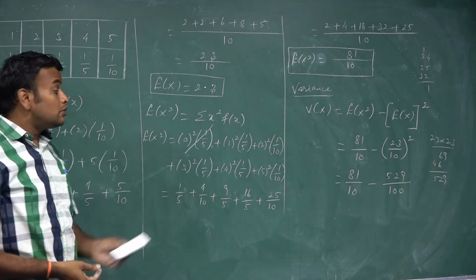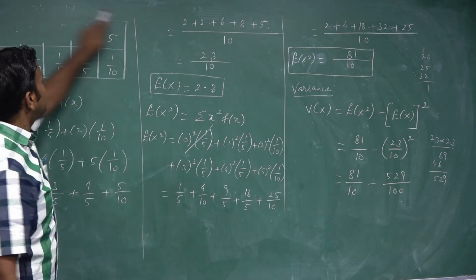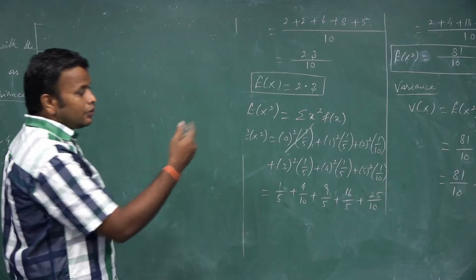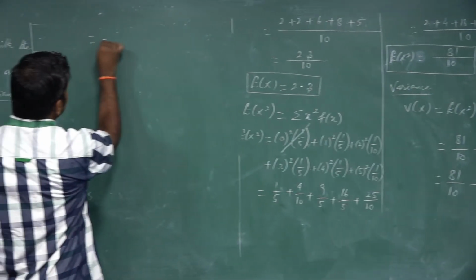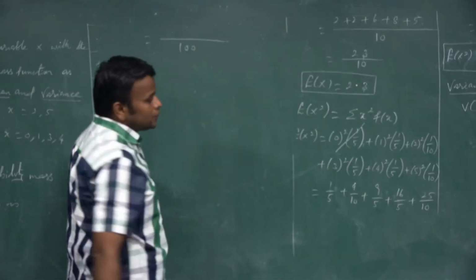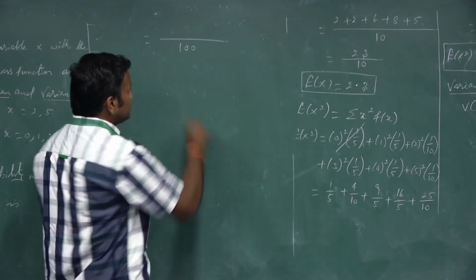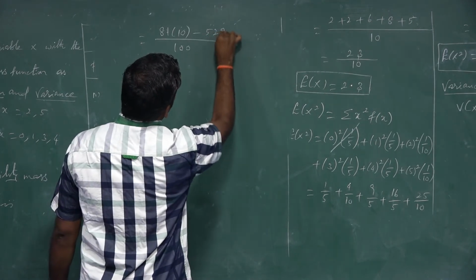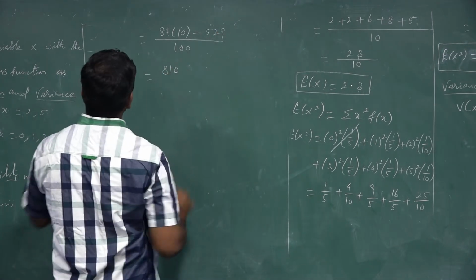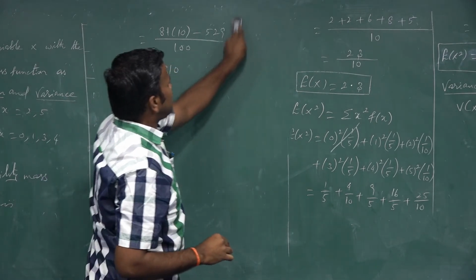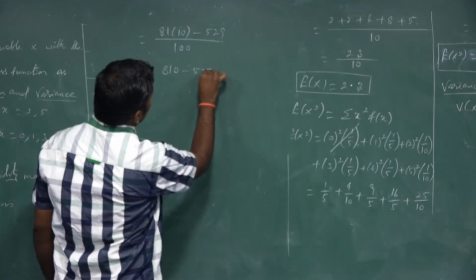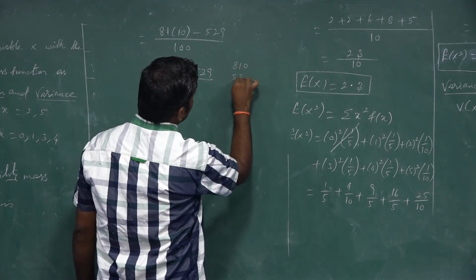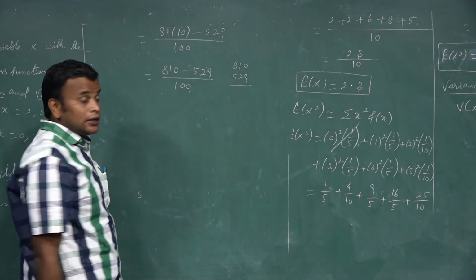Now we take the LCM of these. No need for the table, I will cancel the table. The LCM of these two terms is 100, okay? 81 by 10 minus 529 by 100. The LCM is 100, but the first term denominator is just 10, so 81 into 10 minus 529. 81 into 10 is 810, minus 529 by 100. So 810 minus 529.